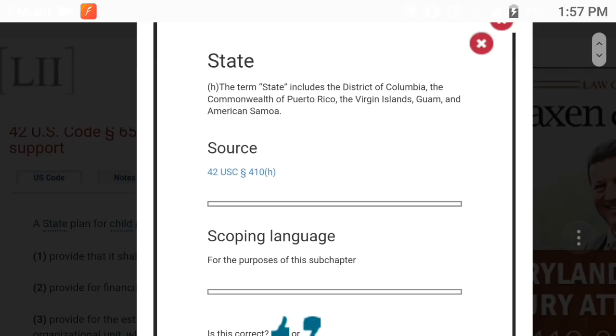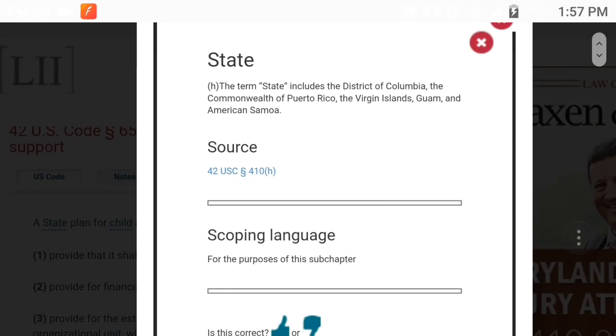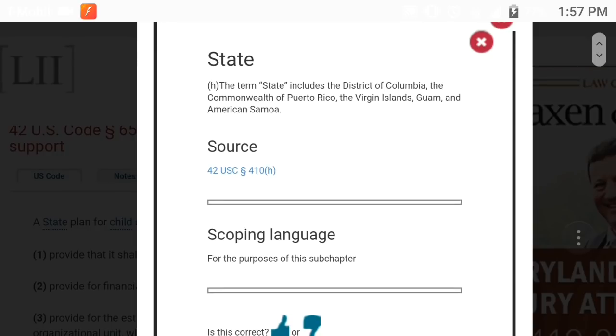Okay, so that means that when they say the word state, they're talking about one of the 50 states. And the 50 states also includes the District of Columbia, the Commonwealth of Puerto Rico, the Virgin Islands, Guam, and American Samoa. It's not stating on this document that the word state is only the District of Columbia and the Commonwealth of Puerto Rico and stuff like that.